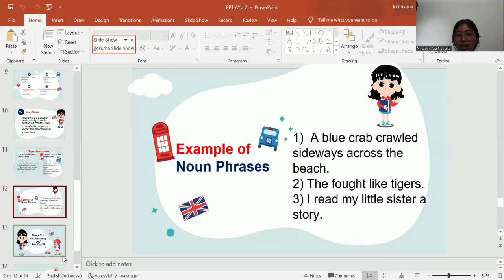In the sentence, the noun phrase is a blue crab, functioning as the subject of the sentence. The next example is I read my little sister a story. The noun phrase is my little sister, the indirect object of the sentence as it is affected by the verb but not the direct object of the verb, which is a story.